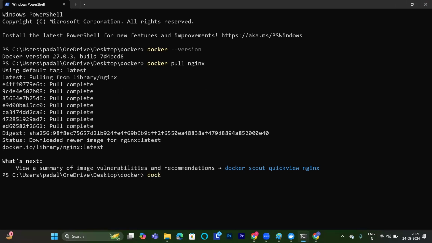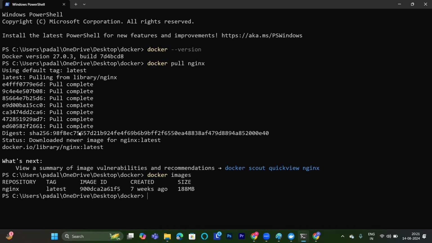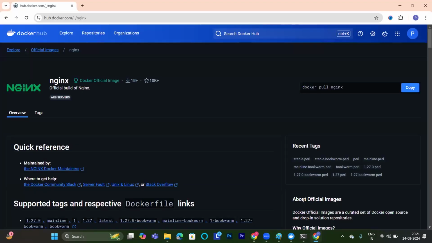If I do docker images here, I will be able to see the images. Done. This is my image. What is the image name? Nginx. The repository is nginx. What is the tag? Tag means version. The version is latest. What is the image ID? By default an image ID will be generated, and it shows created 7 weeks ago. Don't worry, this was not created 7 weeks ago. It was created a long time back, but they have done versioning. Versioning means slight modification to the previous build. They have done slight modification to the source code of this.